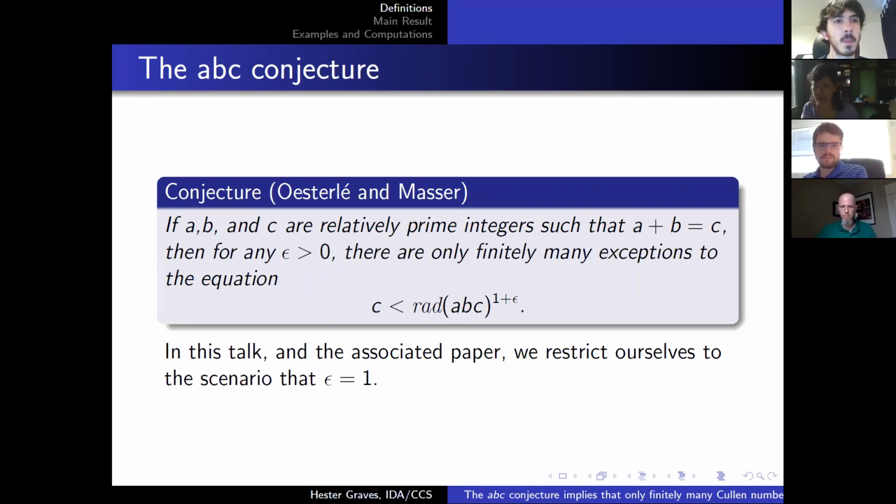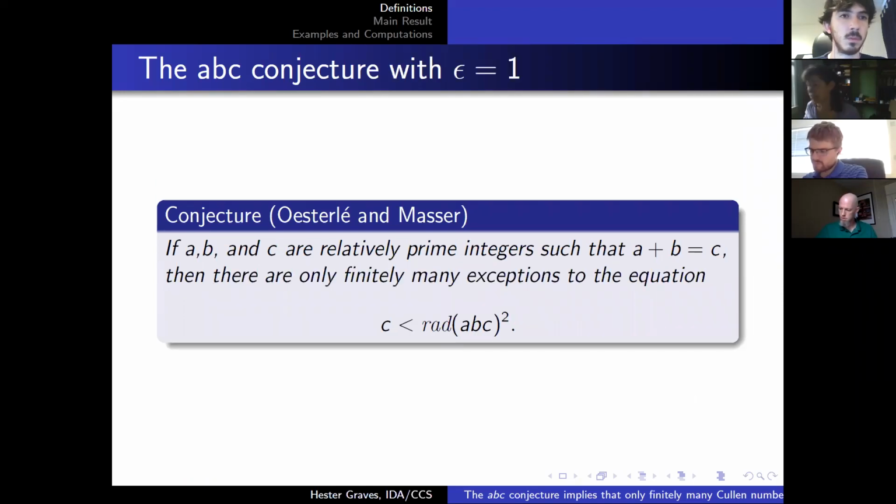We restrict ourselves to the scenario epsilon equals 1. And you can still do all sorts of things with that. It's still an open problem. And so you can restate the ABC conjecture with epsilon equal 1, and it's suddenly a very simple statement. If A, B, and C are relatively prime integers, such that A plus B equals C, then there are only finitely many exceptions to the equation C is less than the radical of A times B times C squared. And I think that is a statement you can easily say to any high schooler.